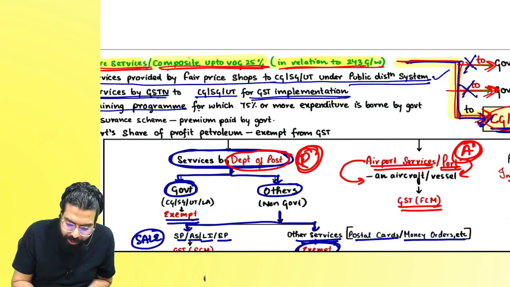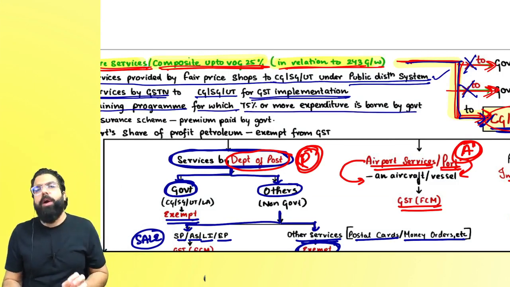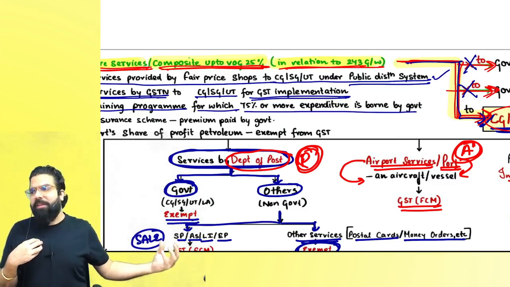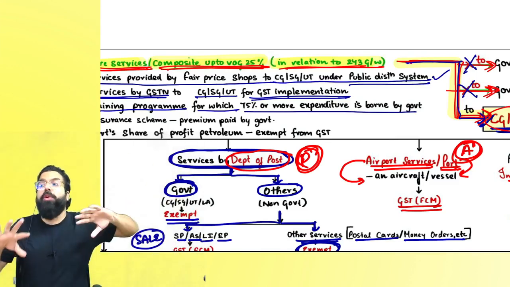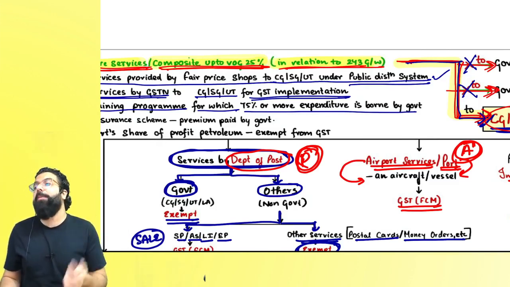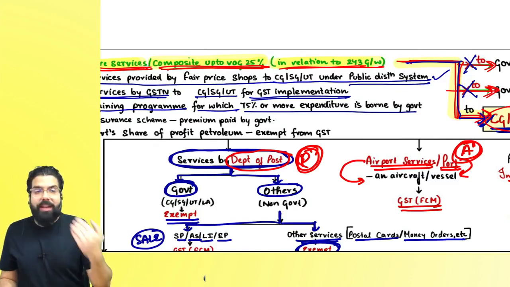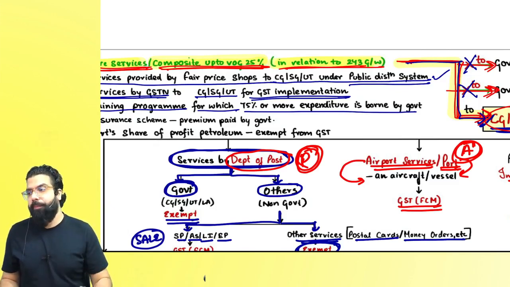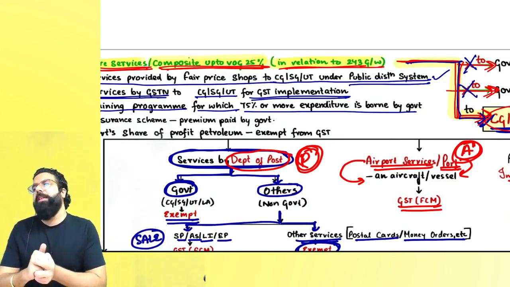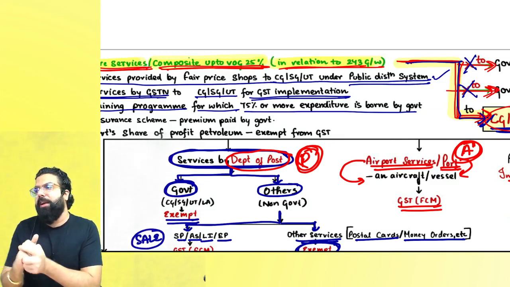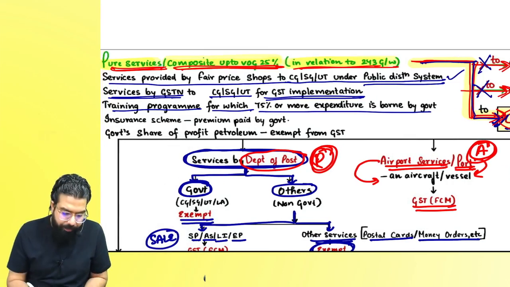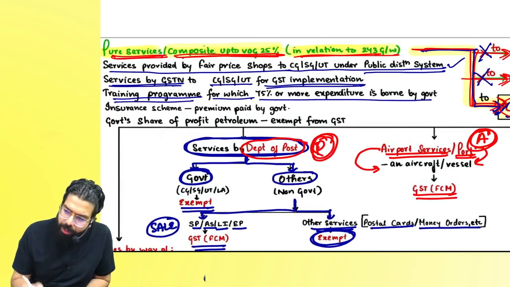Then training program for which 75% or more of the expenditure is borne by the government. So there is a training program, government went ahead and told me to teach some people GST, and government is going to pay 75% or more of the expenditure, then my service will be exempted. But remember, 75% or more. If it is less than 75%, then GST will come. But if I am giving training services where government is bearing the entire expenditure or 75% at least, then Baba, my training services where GST will not come. Then basically on that training program, GST will not come.